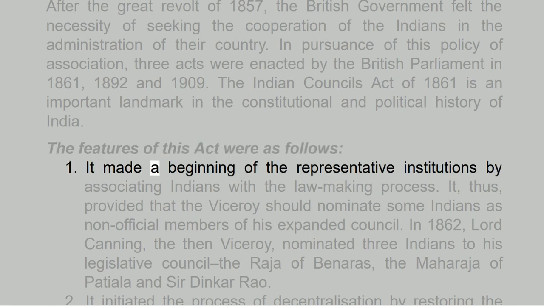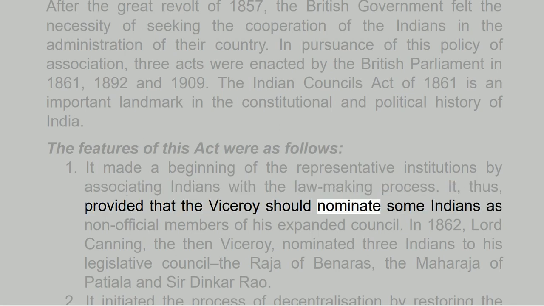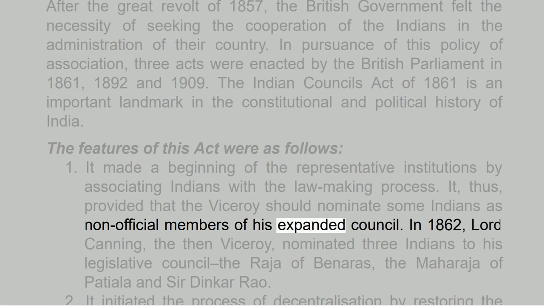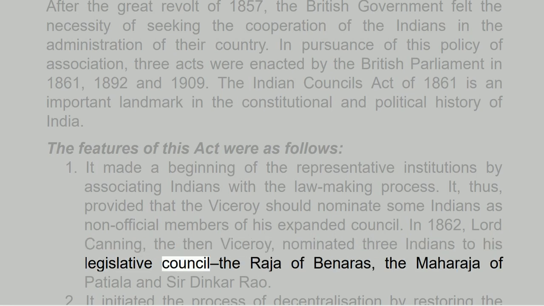1. It made a beginning of the representative institutions by associating Indians with the lawmaking process. It, thus, provided that the Viceroy should nominate some Indians as non-official members of his expanded council. In 1862, Lord Canning, the then Viceroy, nominated 3 Indians to his legislative council: the Raja of Banaras, the Maharaja of Patiala and Sir Dinkar Rao.